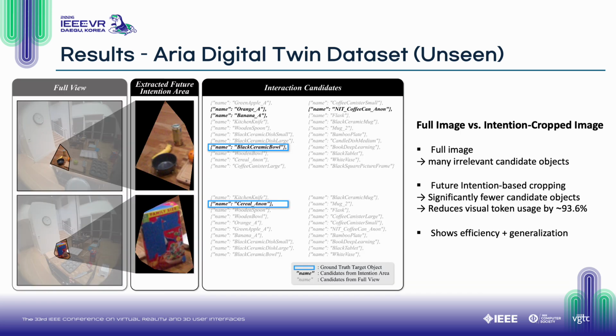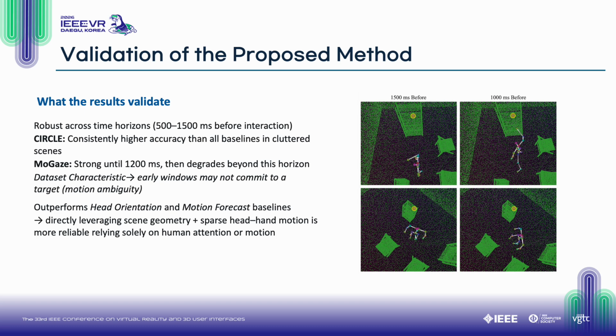If we feed the full image into the VLM, it tends to produce many irrelevant object candidates. In contrast, intention-based cropping produces a much smaller candidate set, and it reduces visual token usage by about 93.6%. This directly improves efficiency for on-device or latency-sensitive MR systems.